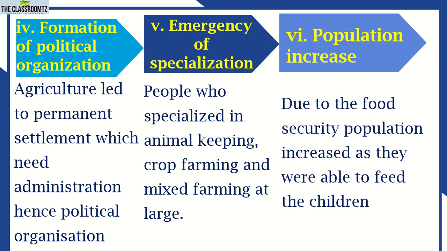Population increase. This was constant due to food security. Population increased as they were able to feed the children. We cannot increase the population if we do not have food security. Due to the availability of food, it was easy for them to increase population. So population increased mainly because we had security of food, the assurance that we have food to feed the children.